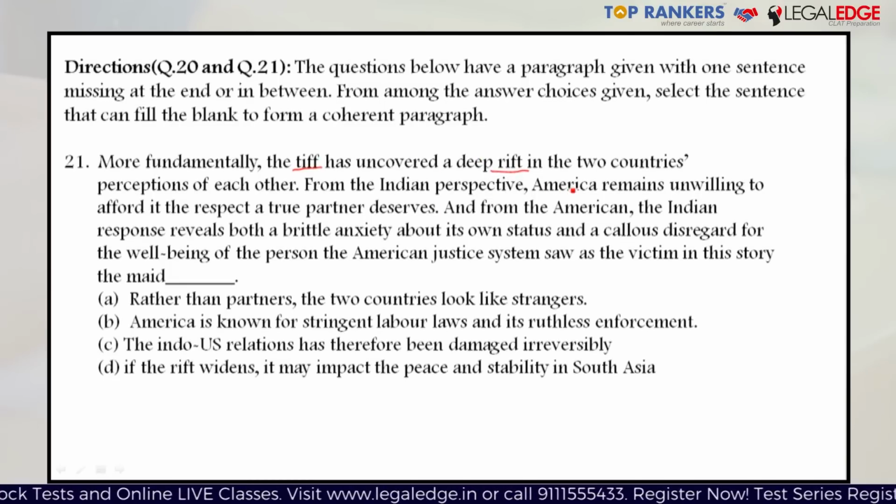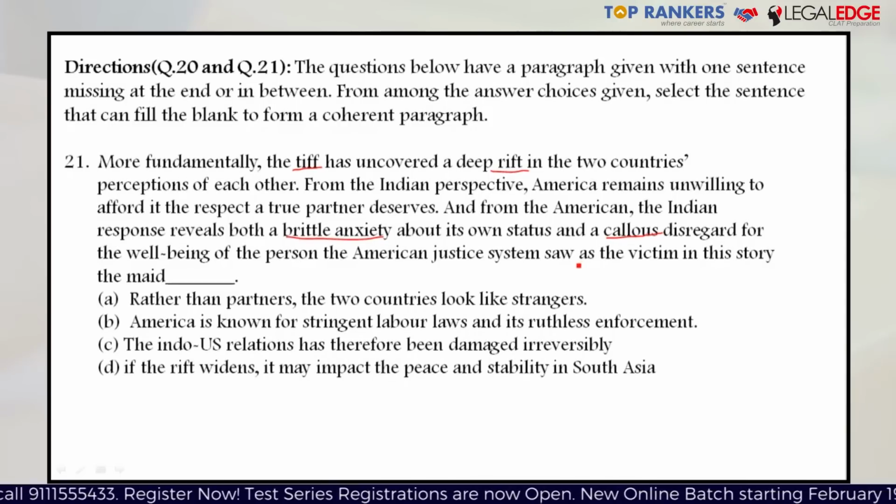From the Indian perspective, America remains unwilling to afford it the respect a true partner deserves. And from the American, the Indian response reveals both a brittle anxiety about its own status and a callous disregard for the well being of the person. Callous means being stone hearted or insensitive. So, from the American perspective, the Indians were probably being insensitive and they were showing disregard for the well being of the person the American justice system saw as a victim in this story, the maid. So, from the American justice system's perspective, the victim in whatever story this passage is talking about was the maid.